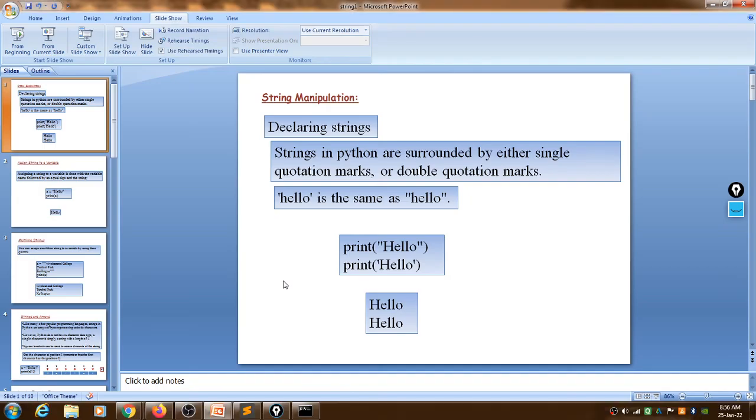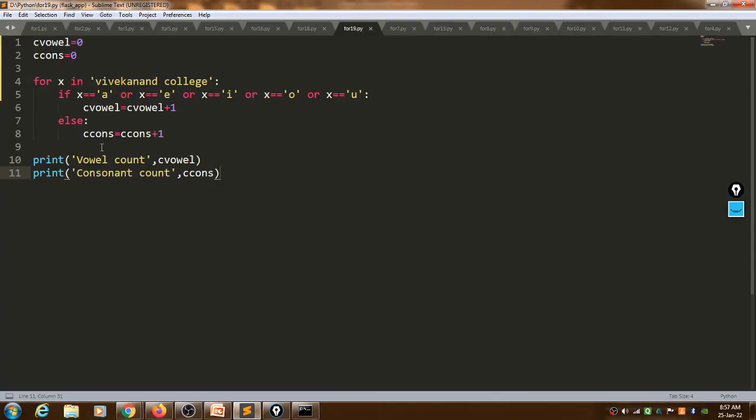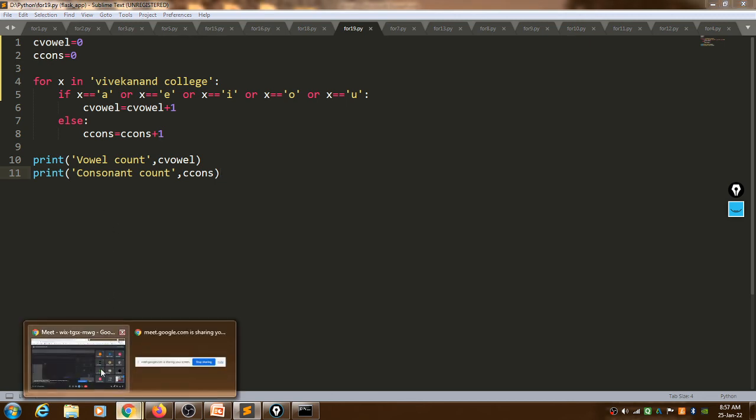So these are the main four functions: capitalize, lower, upper and swap case. And length is used to calculate the length of a string. We also saw this program: how to find the number of vowels and the number of consonants in a given string. Okay, so for today,